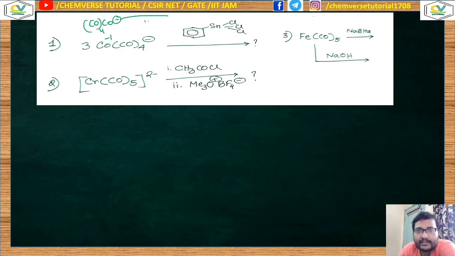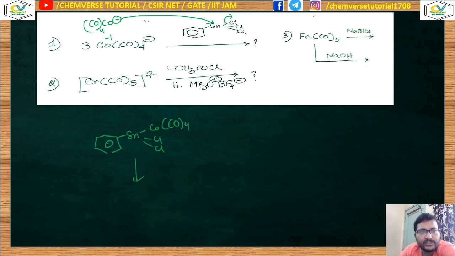Now this will act as a nucleophile, attack at the tin center, and one chloride will be removed from the system. After the first substitution, it will look like this, where 2 more chlorines are present. Now there are 3 equivalents of this kind of metal carbonylate given.